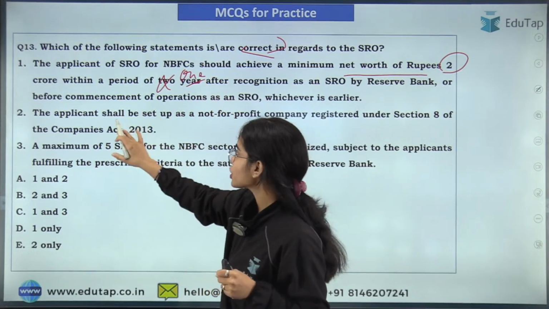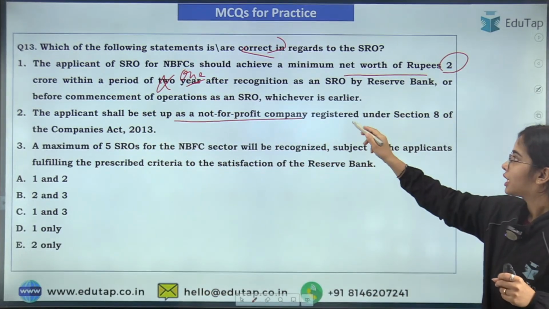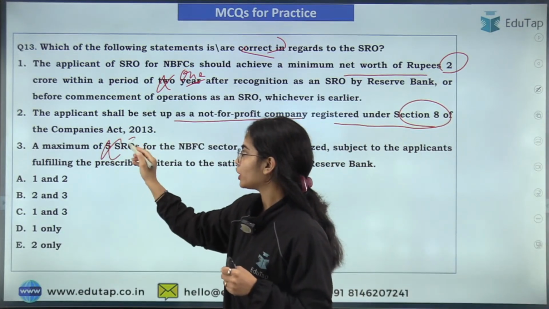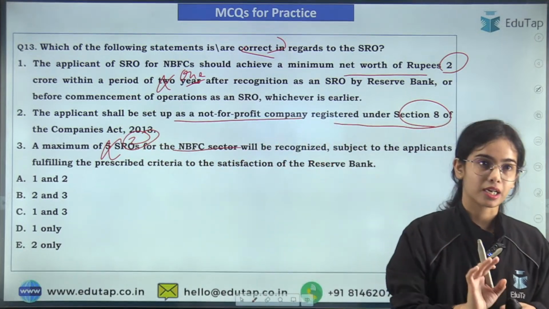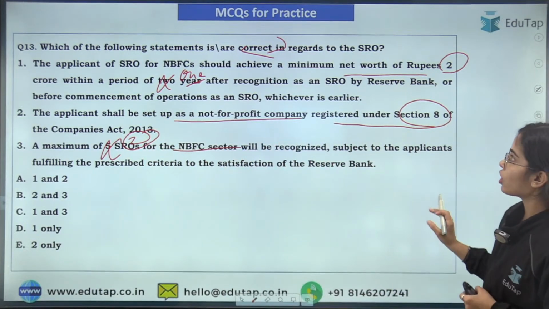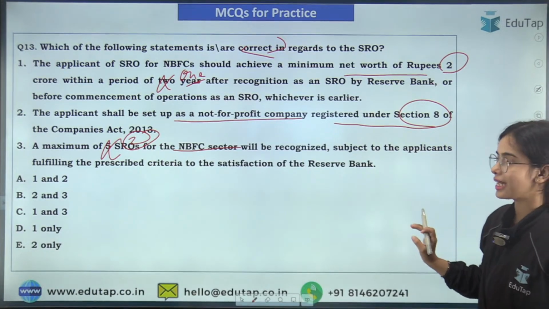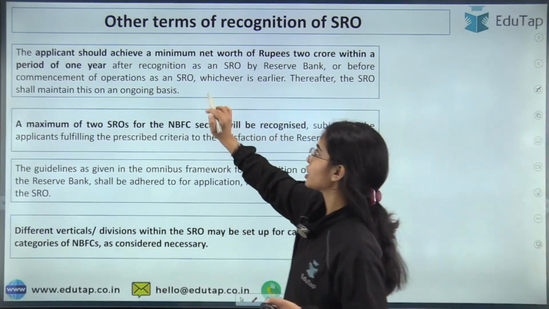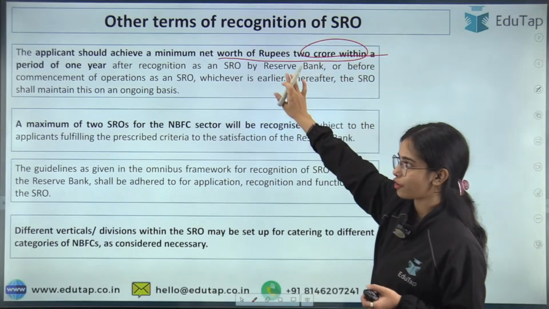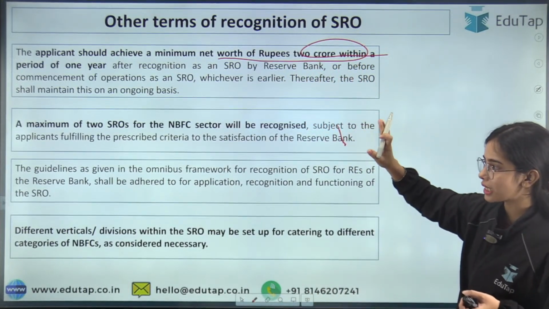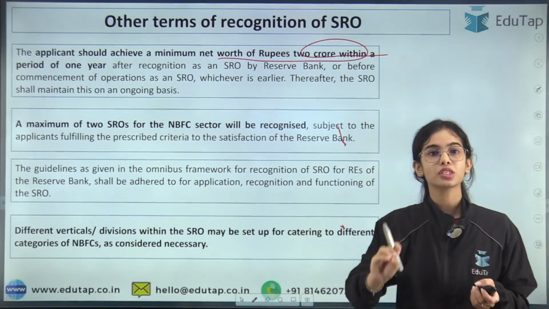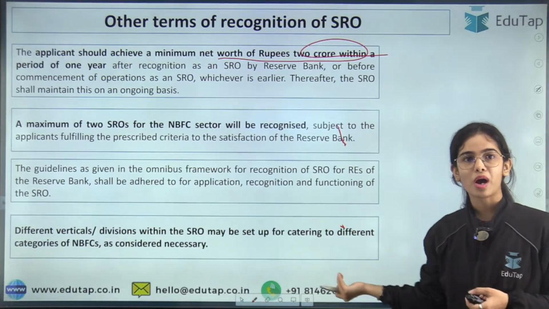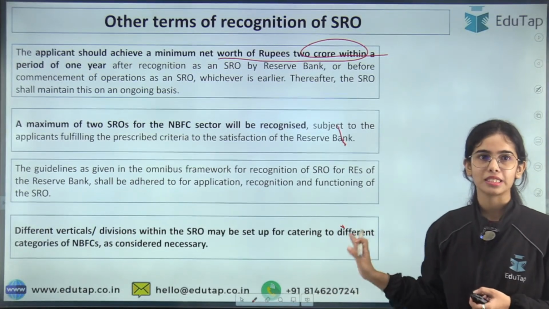The applicant shall be set up as a not-for-profit organization registered under Section 8 of the Companies Act of 2013. A maximum of only 2 SROs for the NBFCs will be recognized. So the first and third statements were wrong. Only the second statement was correct, and that's why the right answer is E here. Basically, the applicant should achieve a minimum net worth of rupees 2 crore within a period of 1 year. A maximum of 2 SROs will be recognized, and different verticals or divisions within the SRO, like different departments, can be created within the SRO to cater to the requirements of different NBFCs. Okay, so this is the basic idea.